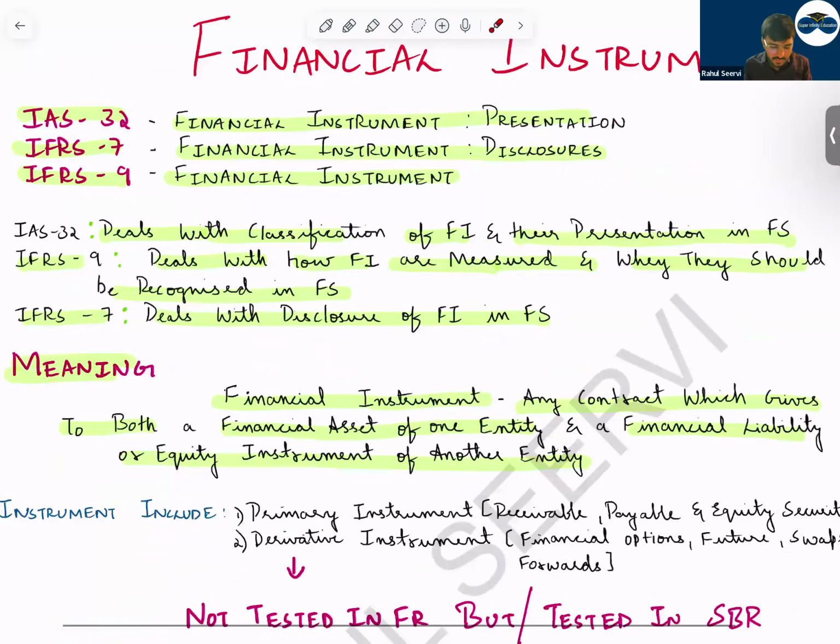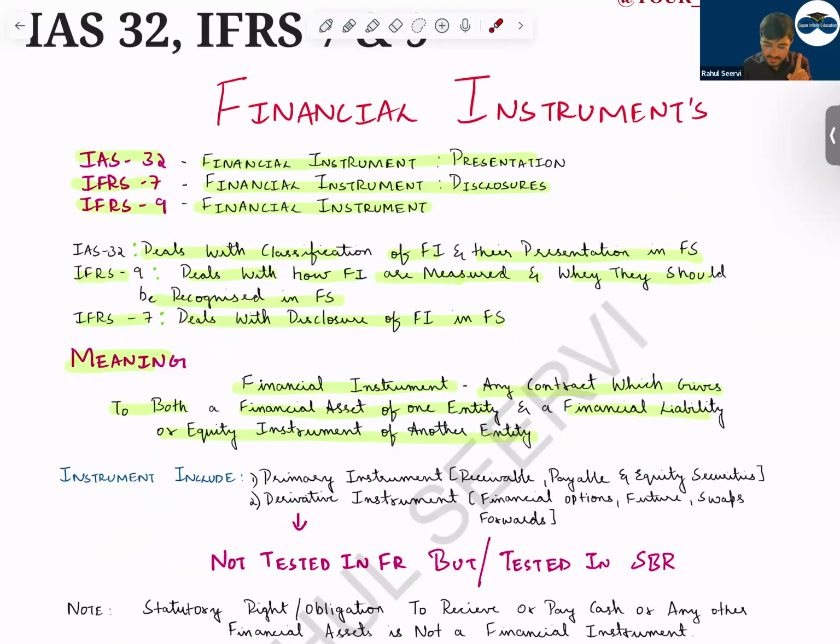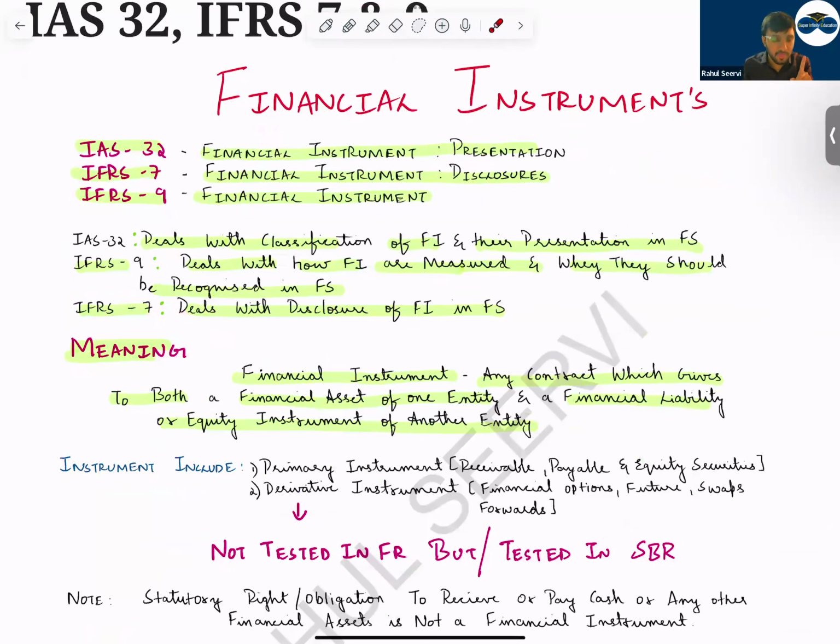So what is a financial instrument, sir? A financial instrument is a contract which gives rise to both a financial asset for one entity and a financial liability or equity instrument of another entity. For one party, it will be what? For one party, it will be a financial asset. For the other party, it can be a financial liability or equity instrument.